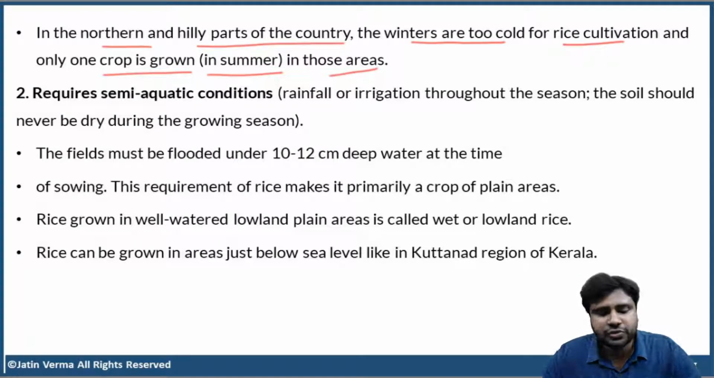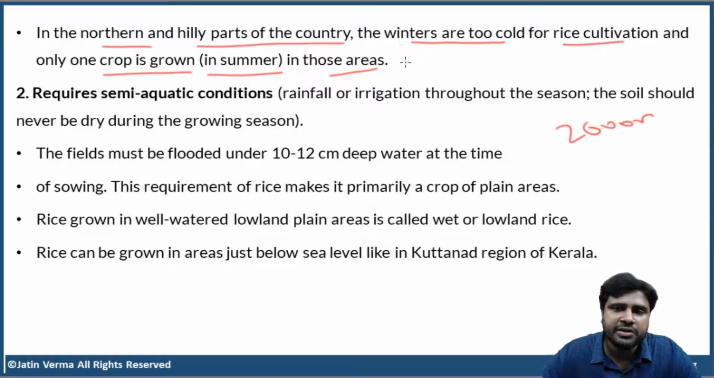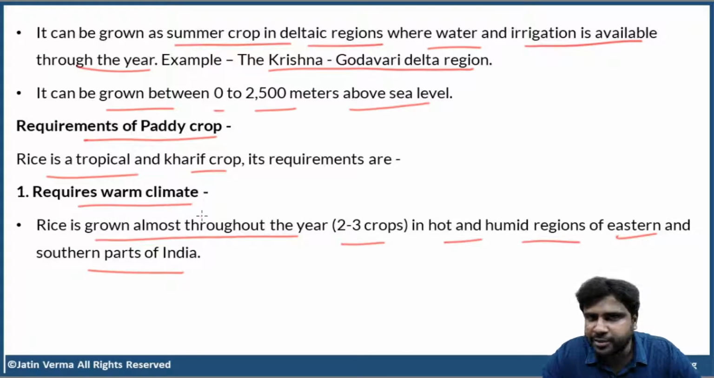So, Nidhi, you said that rice is cultivated throughout the year, but I don't think it is in hilly regions. Maybe in lowlands, rice is cultivated throughout the year in the northeastern parts of the country. Because if you go beyond 2500 meters, and that too in winter, temperatures are very, very low, and rice cannot survive such low temperatures. So, this is the first requirement of paddy crop: warm climate.